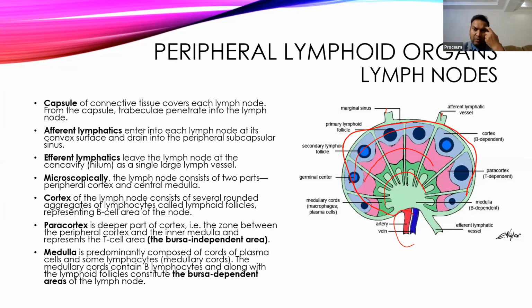Now, what is the function of these lymph nodes, and what do the afferent and efferent lymphatic vessels do? Afferent lymphatic vessels cover the local area. If you remember the osmotic pressure and the little bit of theory about edema which we discussed in plasma proteins: normally fluid comes out of the blood at the arterial end, and when it drains back to the venous side it is almost completely absorbed. But some fluid remains in the tissue. The remaining fluid is taken up by the afferent lymphatic vessels.